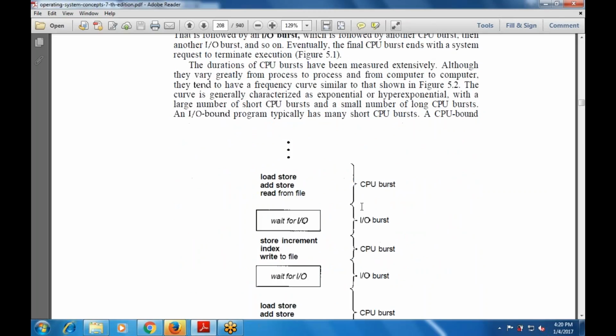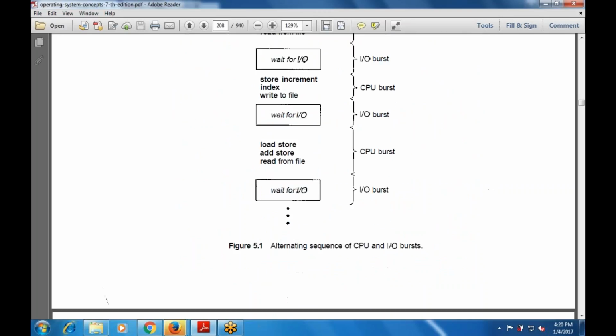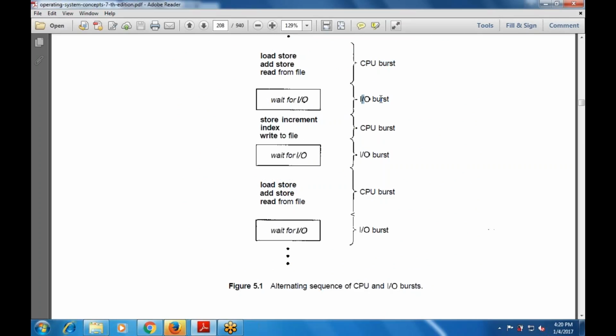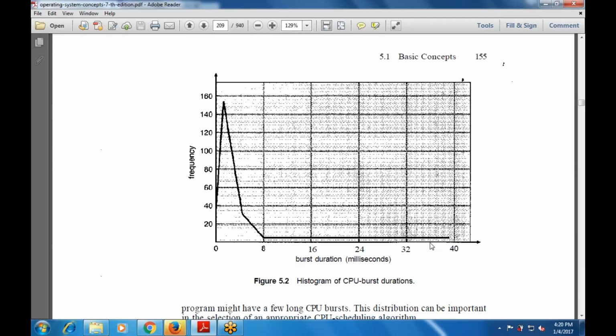This is figure 5.2. This is wait for input output, then load, store, add, store, read from file. This is the CPU burst. This is the input output burst, CPU burst, input output burst, CPU burst, and input output burst. This is the histogram of the CPU burst durations.